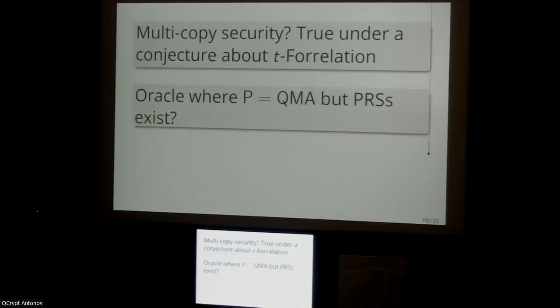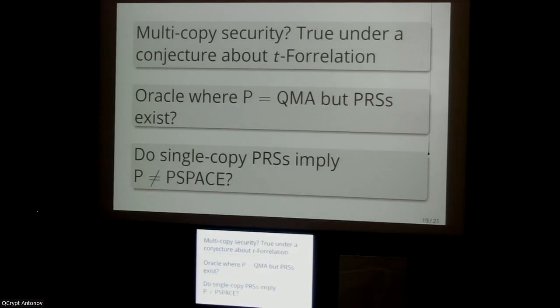A second natural question is whether we can qualitatively strengthen this result to one where not just P is equal to NP and PRSs exist, but one where perhaps P is equal to QMA. So like the quantum analog of NP is easy and pseudorandom states exist. And again, previously we could only do this with a quantum oracle. Whether we can do this with a classical oracle is, I think, a nice open question.